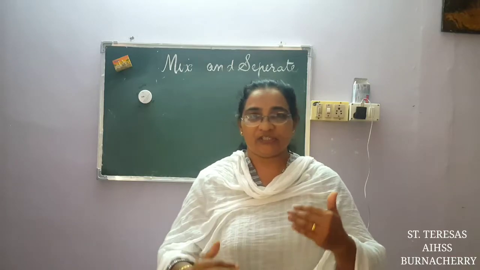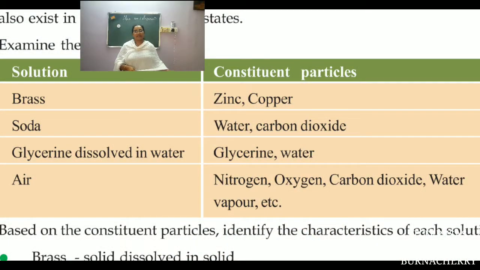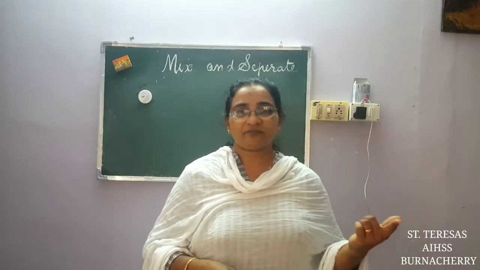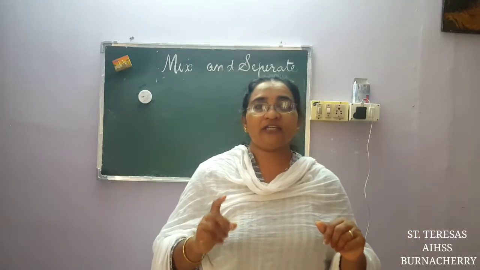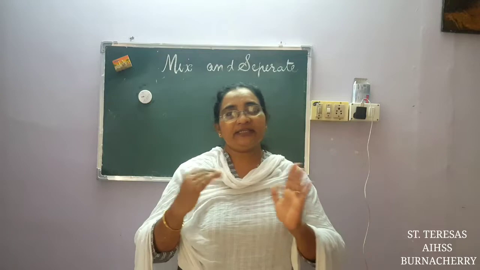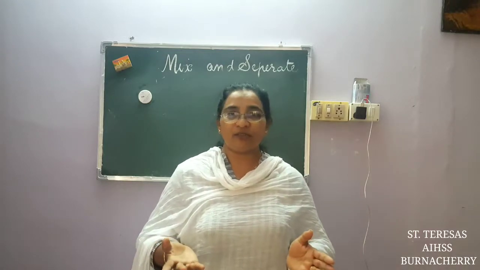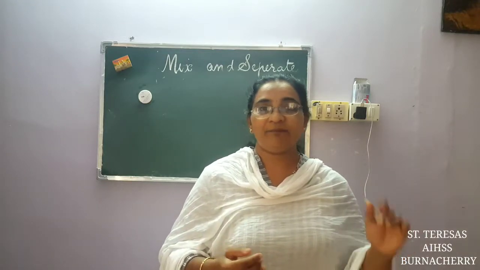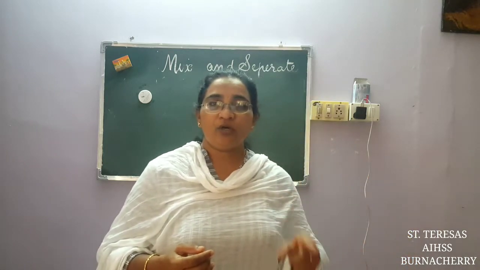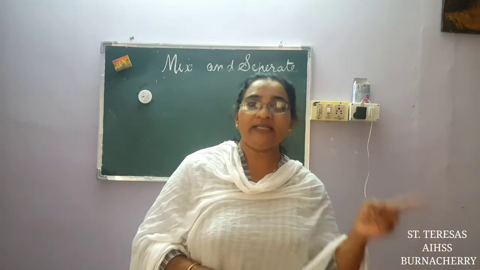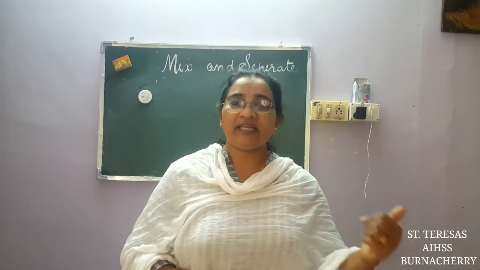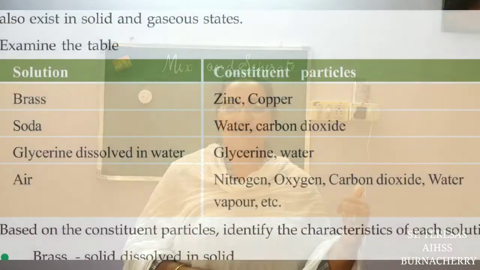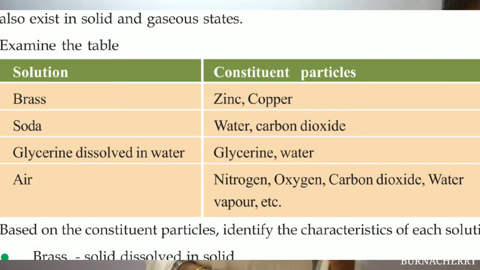So when you look into this table, you can see, for example, they have already given you brass. What is it? A solid dissolved in a solid. We thought only a solid mixes in water and becomes a solution. But here what did we see? Brass is a solution. What is the mixture there? A solid mixing in a solid. Take the second one. One more example the teacher will give; the other two you have to find out.